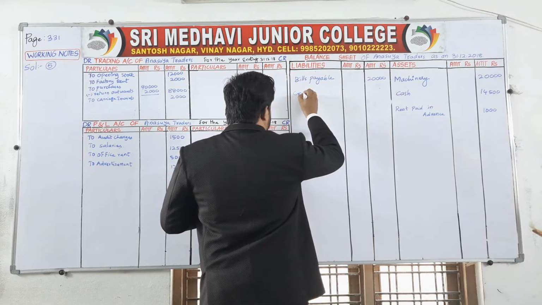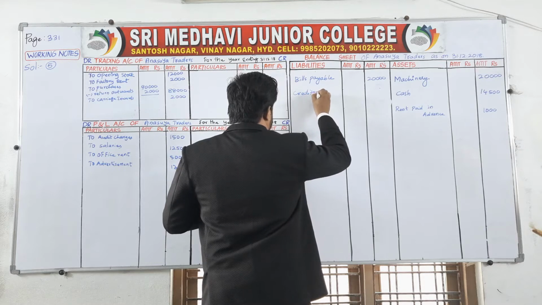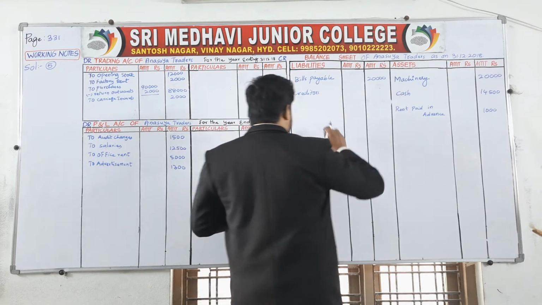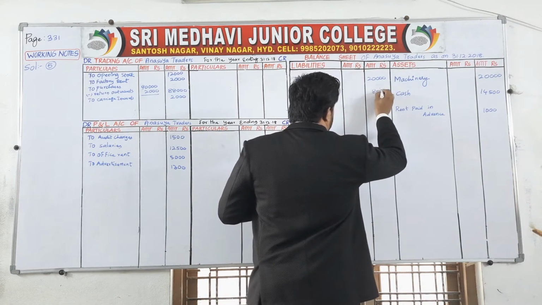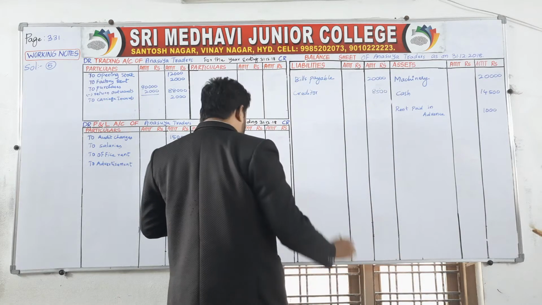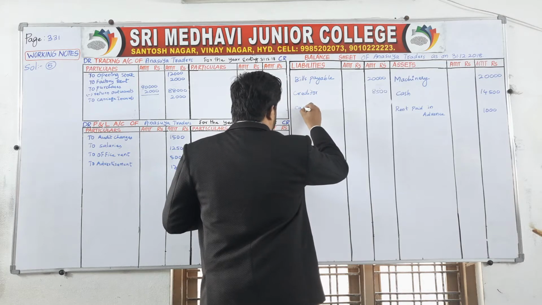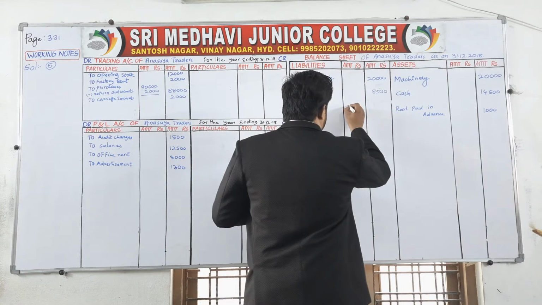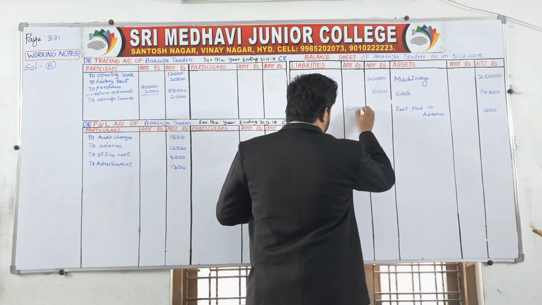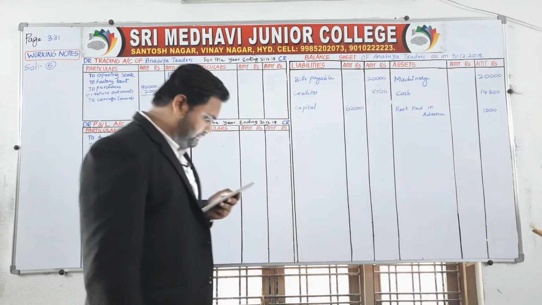Next is creditors. Creditors come under liabilities. It is given, creditors 8,500. Next is capital. Write the amount in the inner column because we have an adjustment. Every time we have an adjustment on capital.